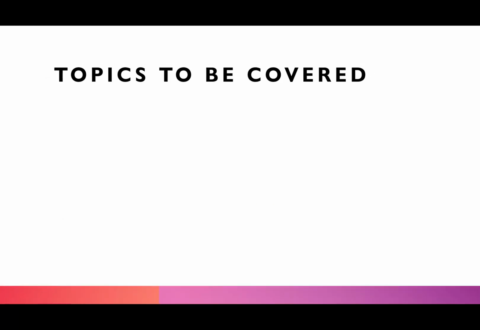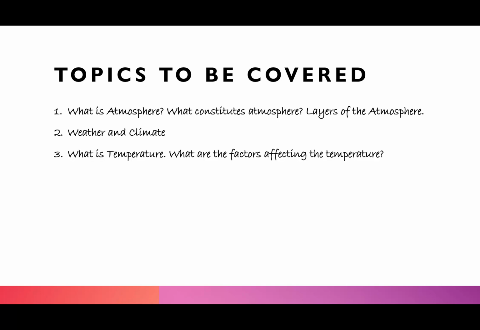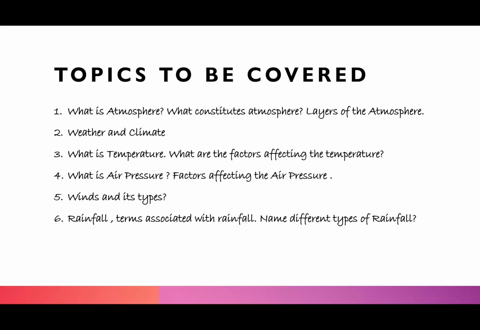So, what topics will I be covering with you? Number one, what is atmosphere? What constitutes atmosphere? The layers of the atmosphere. Weather, climate, the difference between the two. What is temperature and what factors affect the temperature? What is air pressure? How is air pressure measured? And what are the factors which affect the air pressure? Winds and its types, and rainfall, terms associated with rainfall, different types of rainfall. So this is what I will be covering in this chapter.